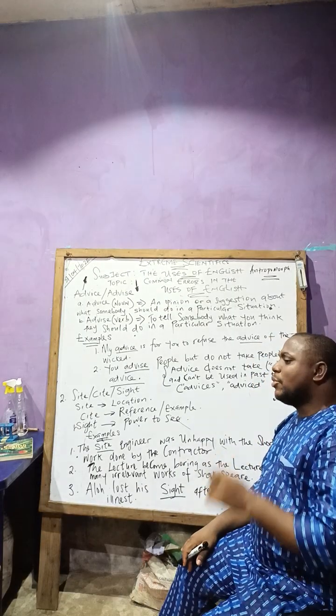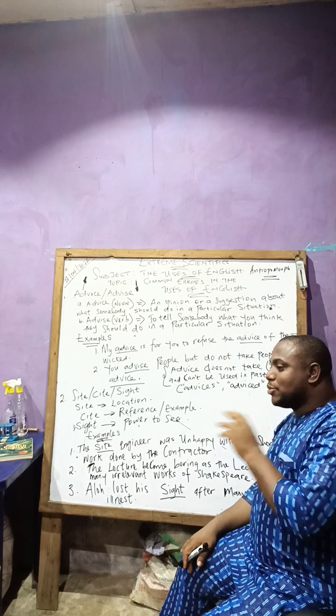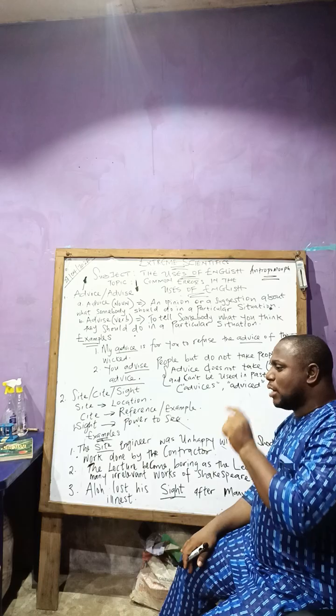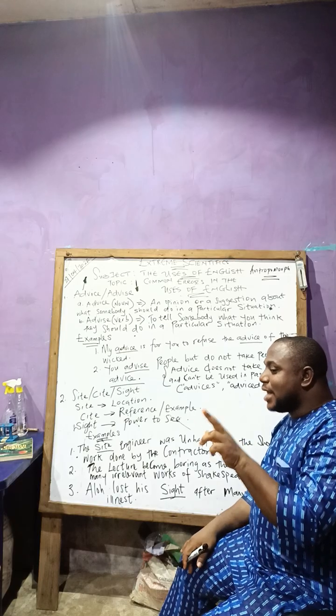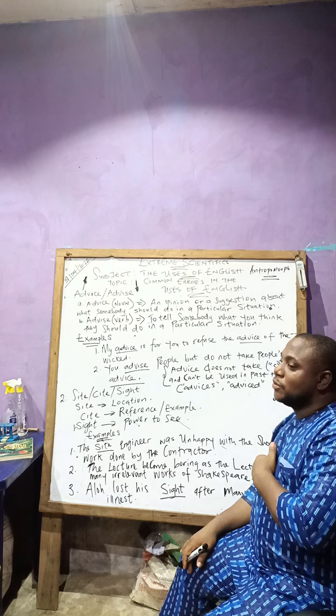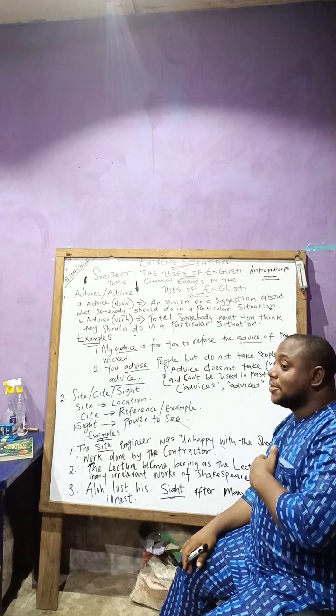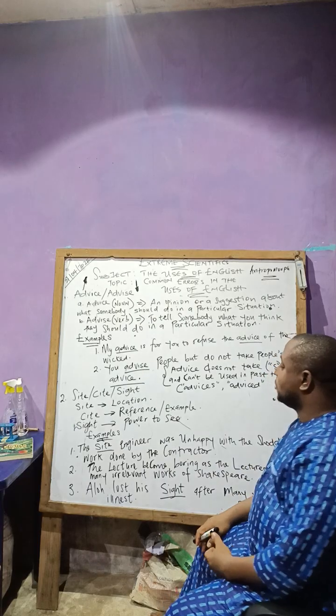The next one we have cite. That is, I want to cite an example that you are giving. I want to cite something like this that you can work on. You are giving an example. The next one is sight. Oh, he has a long sight. He has good sight. So that is that.